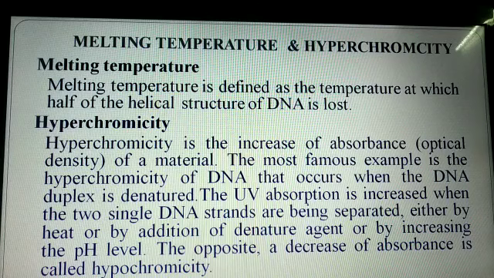Next one, hyperchromicity. Hyperchromicity is the increase of absorption of a material. The most famous example is the hyperchromicity of DNA that occurs when the DNA duplex is denatured. The UV absorption is increased when the 2 single DNA strands are separated, either by heat or by addition of denaturing agent or by increasing the pH level. The opposite, a decrease of absorption, is called hypochromicity. These are the properties of DNA.